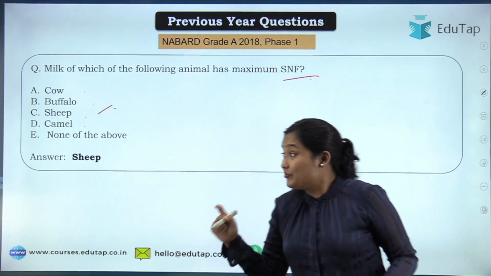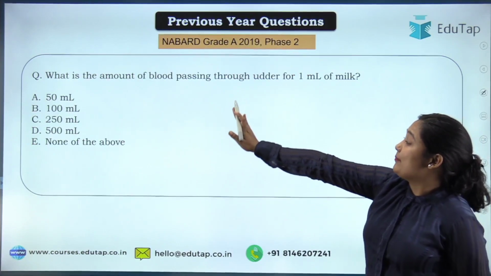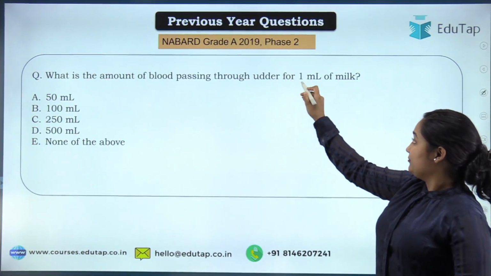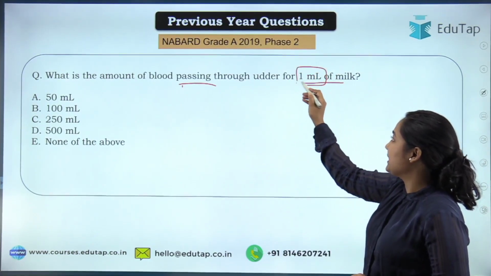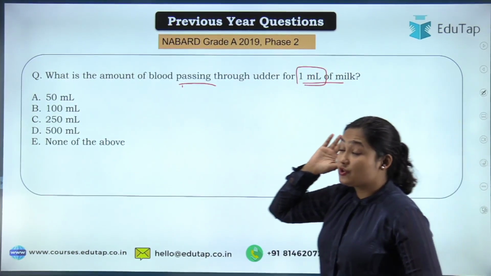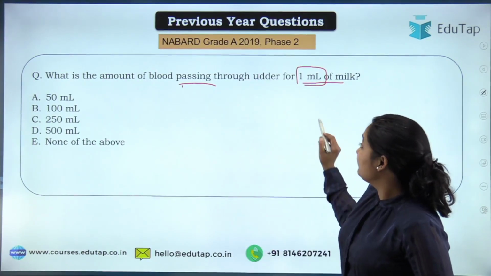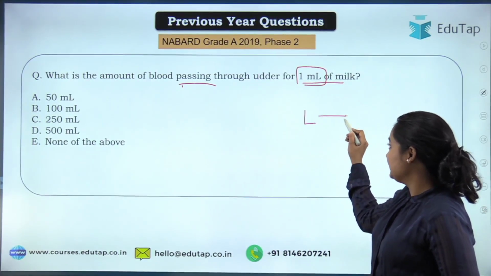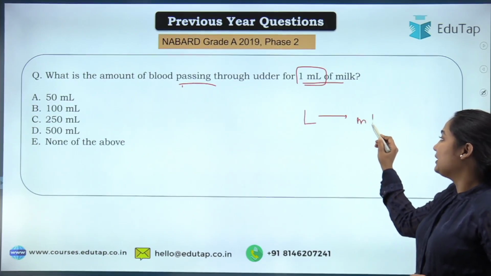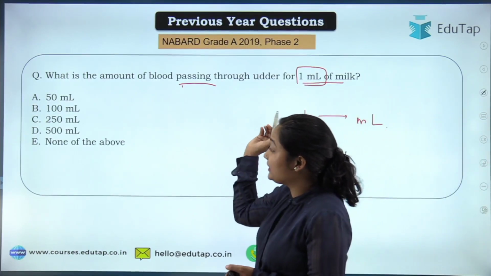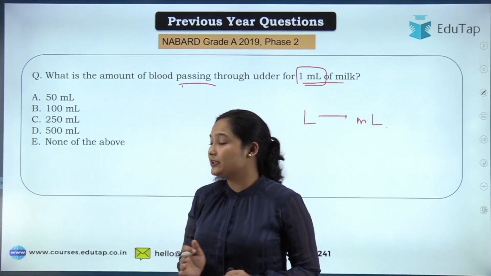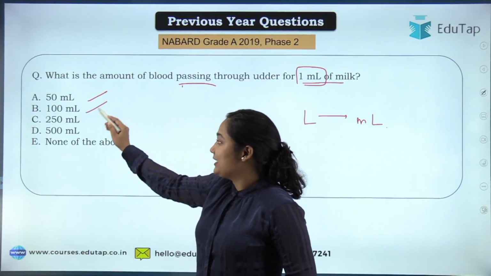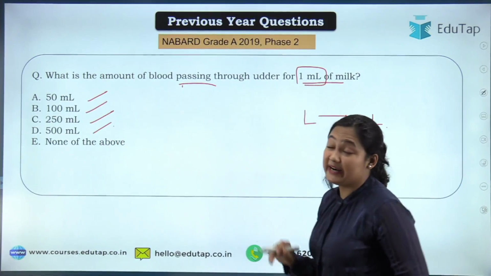Okay, now moving to the next question, what is the amount of blood passing through the udder? Okay, how much blood should be passed from the udder to get the 1 ml of the milk? So we have discussed it, even though we have discussed it in liter, and now you'll have to tell in the milliliter. So do tell me, for 1 milliliter of milk, how much blood should be passed from the udder? So 500 ml, 100 ml, 250 ml or 500 ml,